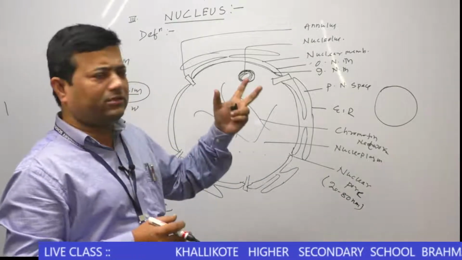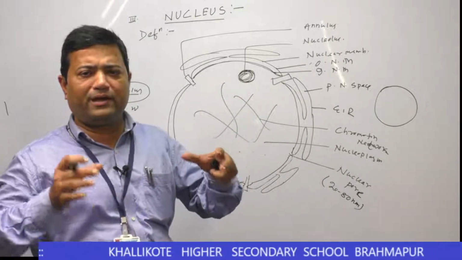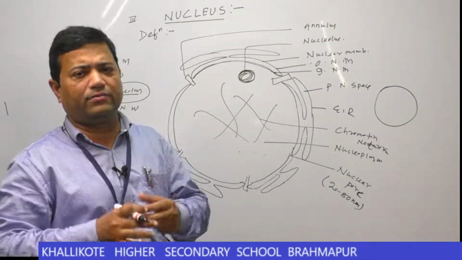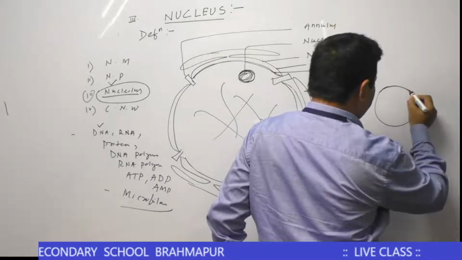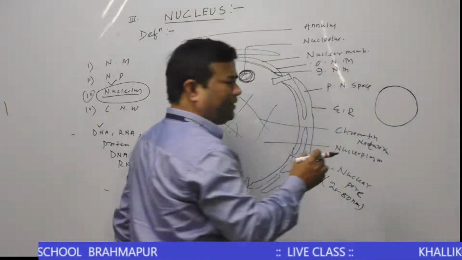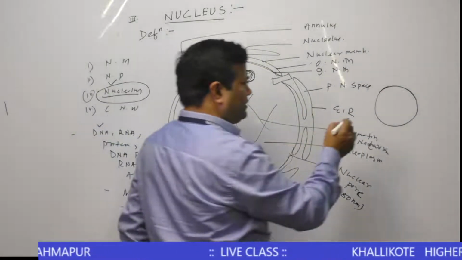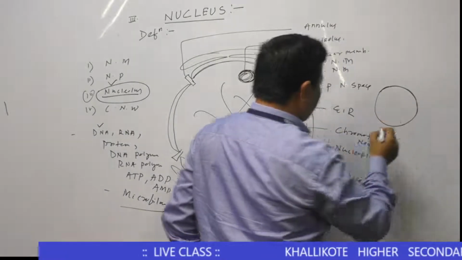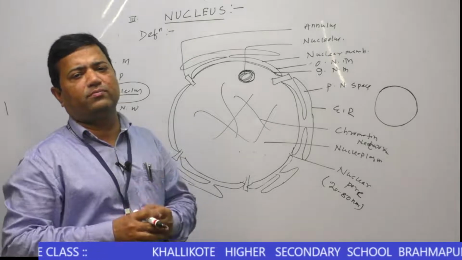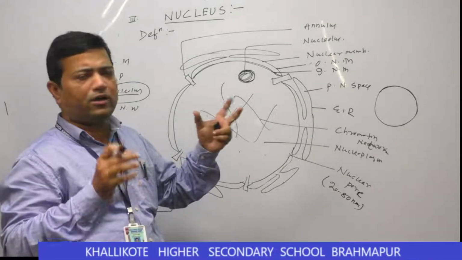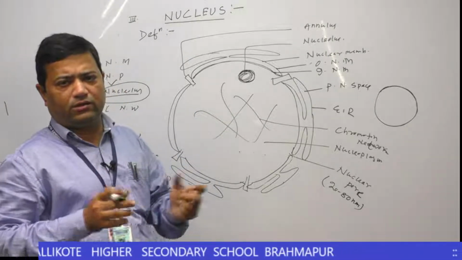But the nucleolus is a membraneless body of the nucleus. It has no membrane. It is a small spherical body without a membrane, and it is a component of the nucleus.